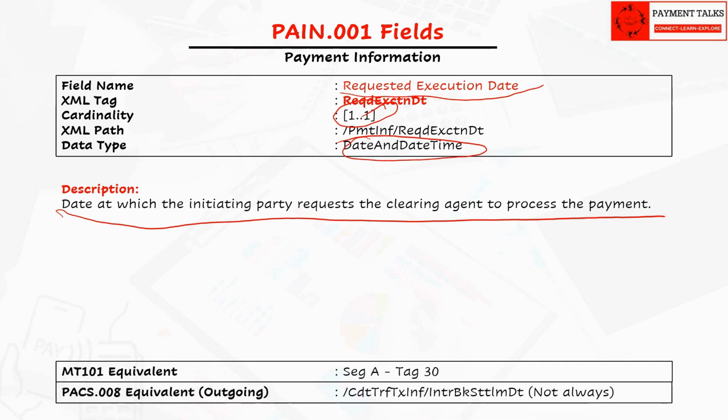The MT101 equivalent field is sequence A tag 30. In Pacs.008, it is mapped to interbank settlement date, but that is not a true mapping. We will discuss why during the Pacs.008 discussion.